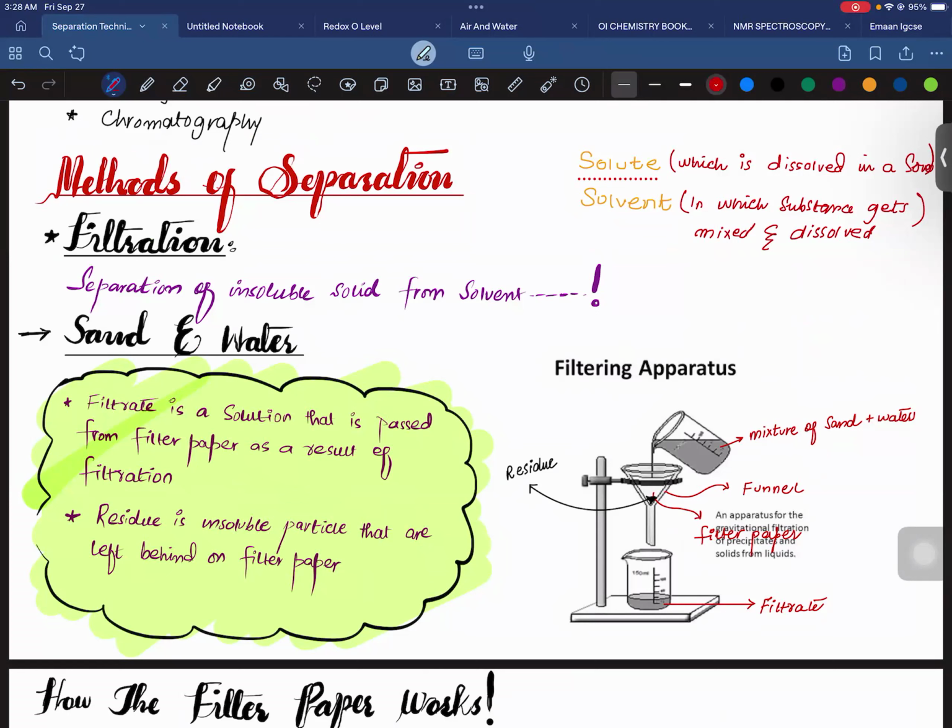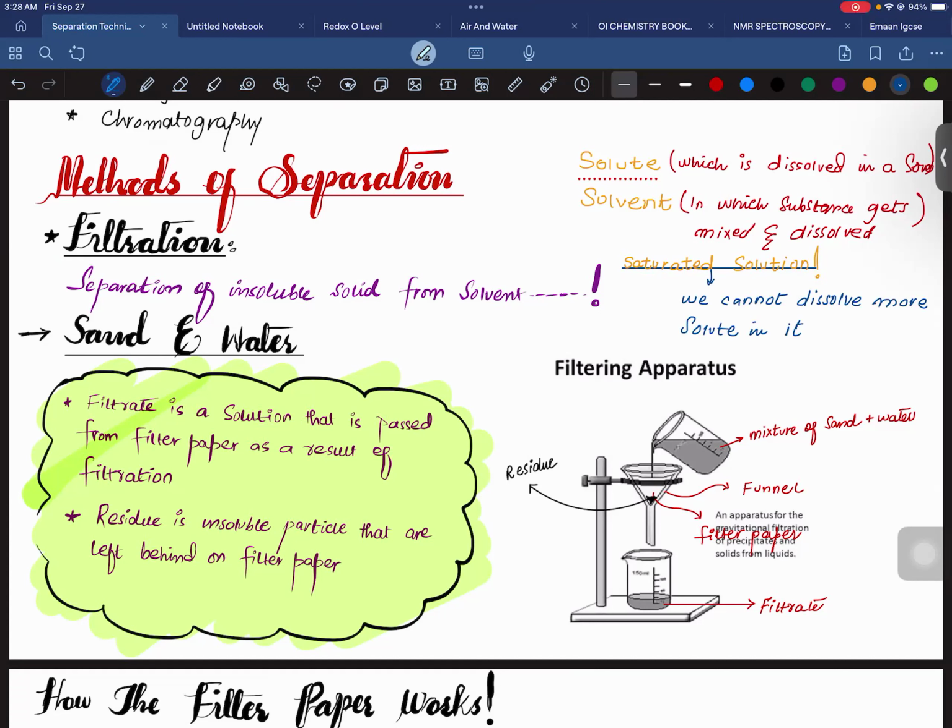A saturated solution means that we cannot dissolve more solute in it, because it is already saturated. It is full of solute.